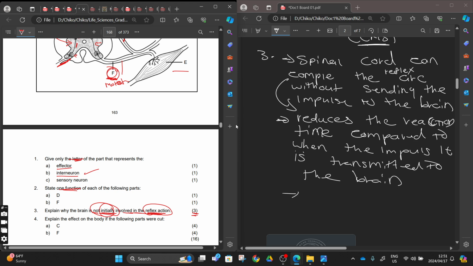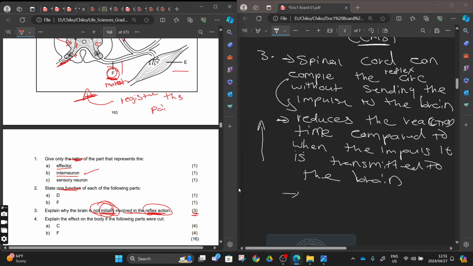You know, the reflex action is you taking out the arm, right? Compared to if this impulse is transmitted to the brain to be interpreted. When the brain is involved, the impulse is sent up to the brain, and that's when the brain registers the pain.